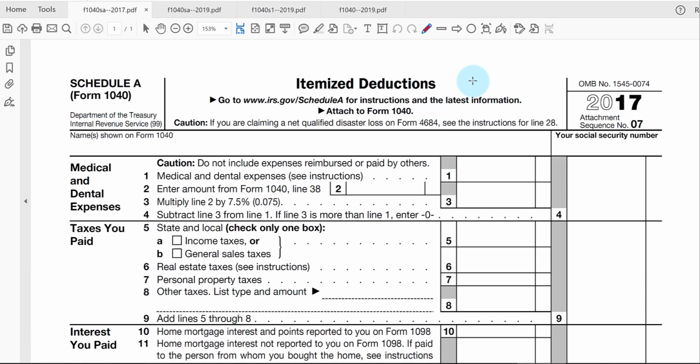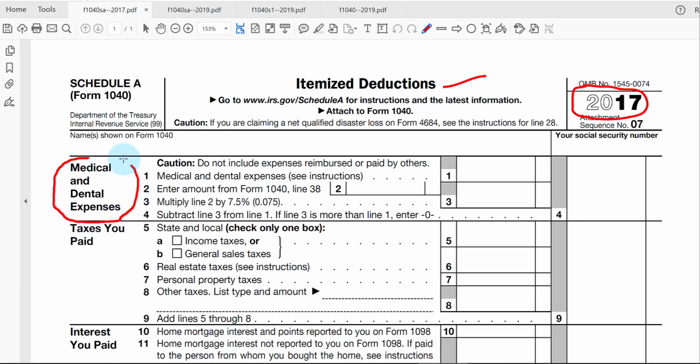This will be our one and only video for our chapter number 6 dealing with other or miscellaneous itemized deductions. What you're looking at is the old Schedule A for 2017 when the rules were quite different. So let's review this older form and compare it to the current rules. If you remember, itemized deductions are classified into different categories.